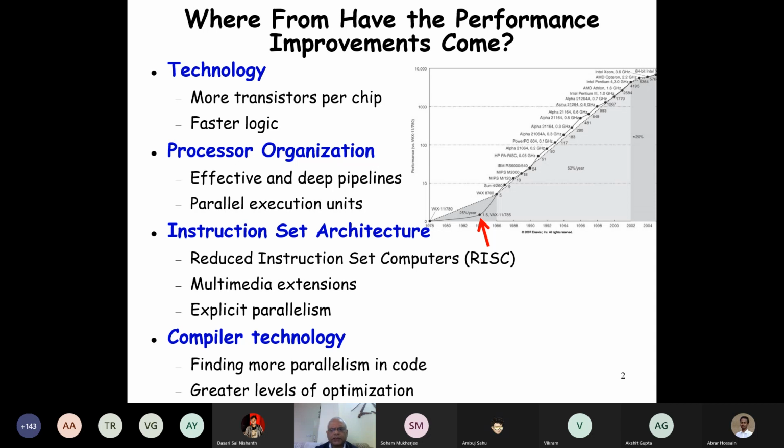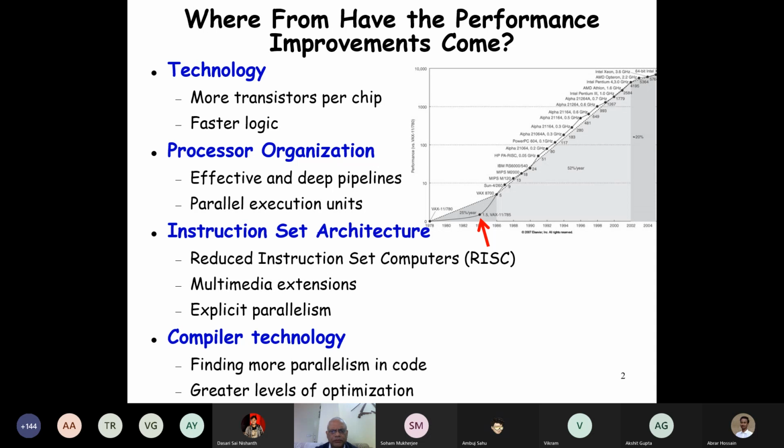And not only that, we have parallel execution units, multiple arithmetic logical units, multiple floating point units, and we have a special graphics processing unit, GPU, and so on. And another factor which caused the performance improvement is the instruction set architecture. This is the first thing we will discuss in this course, and then we'll look at the processor organization.